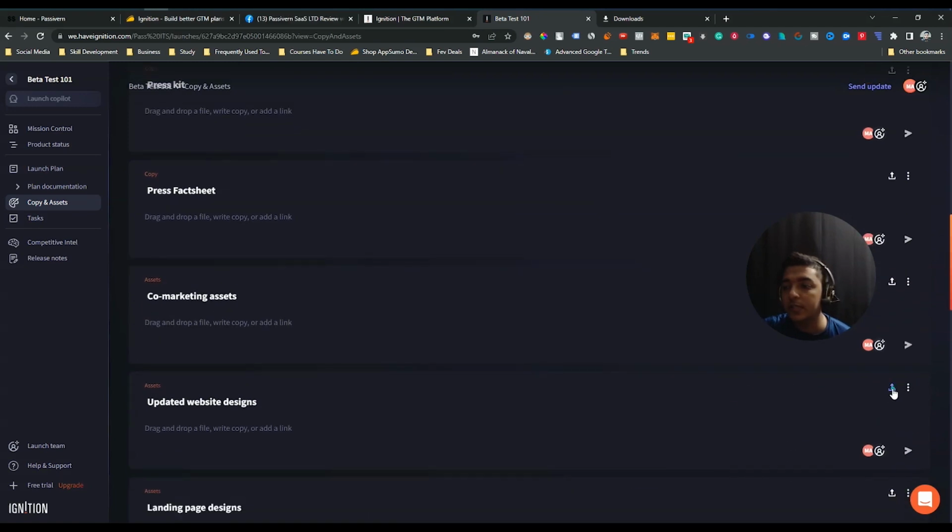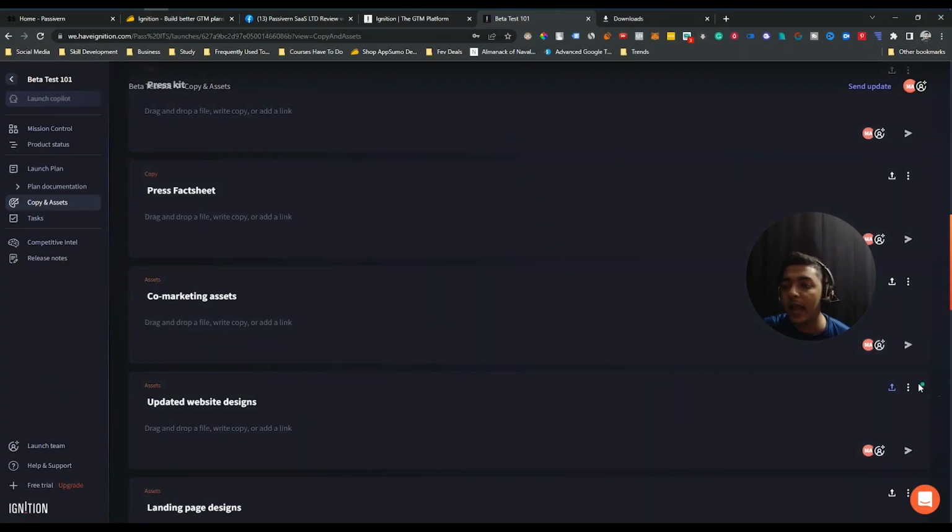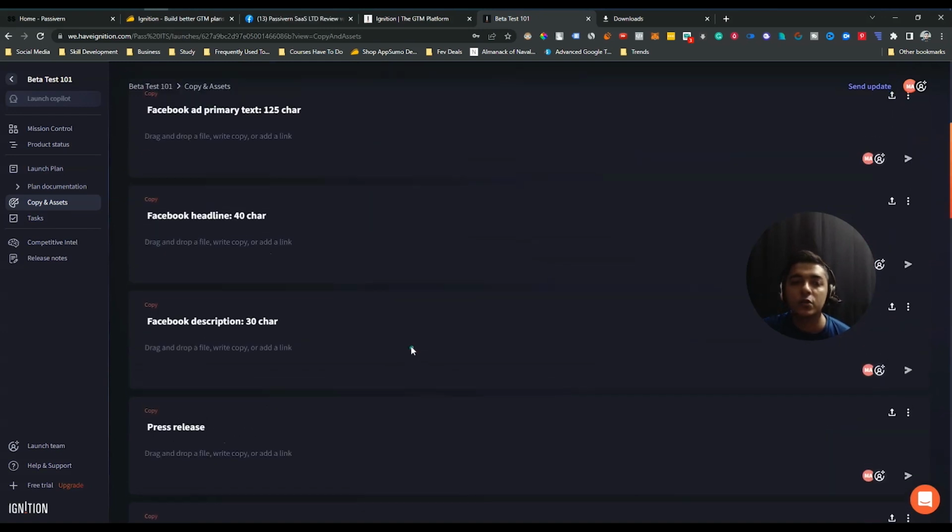See, there are options. Just click here and add the assets from here. I'm not adding the assets, but you can add these things, and you can upload the asset from here. Also, you can delete the asset if you need, and you can download the asset from here if you have any asset. So these are the things, guys.